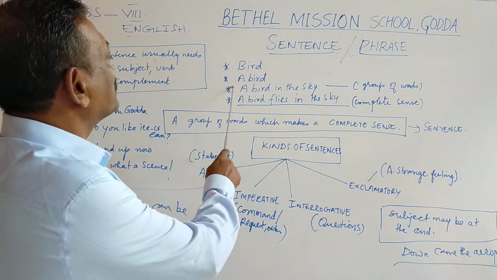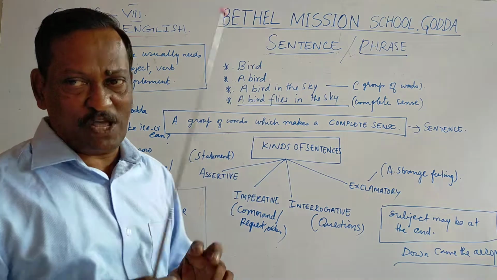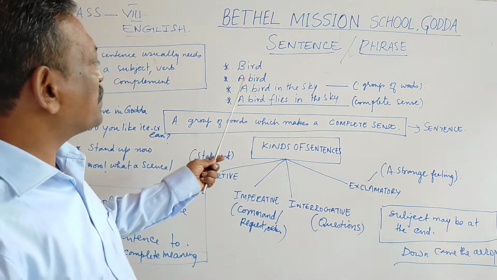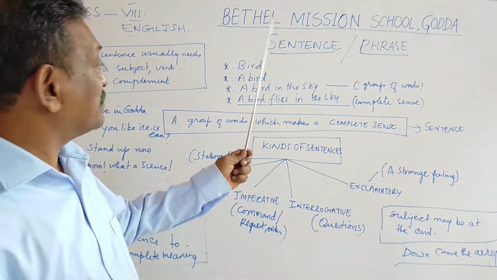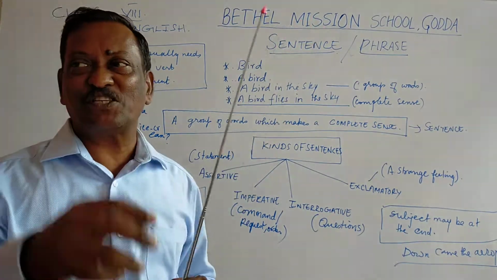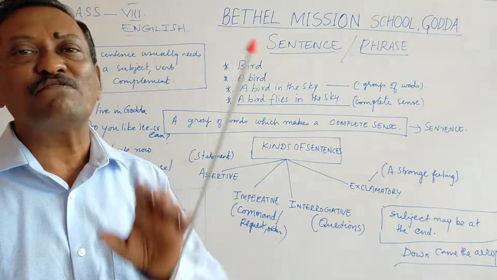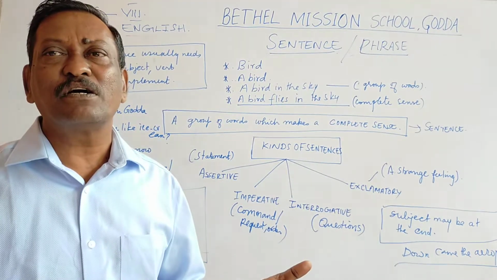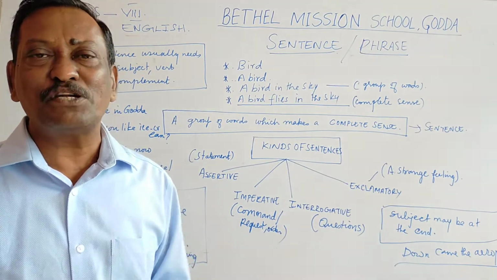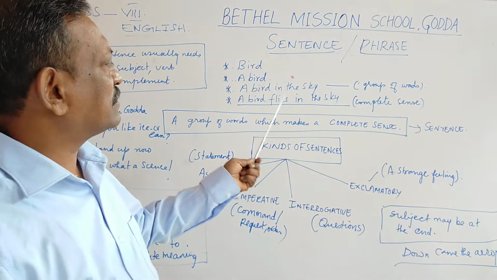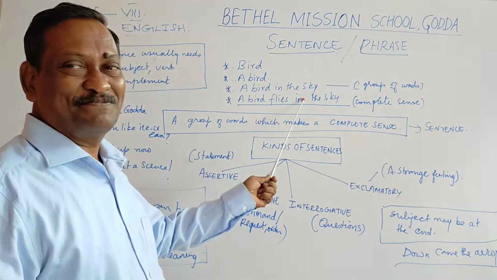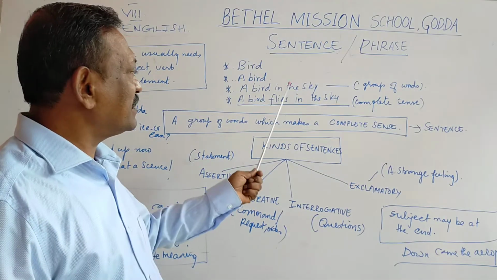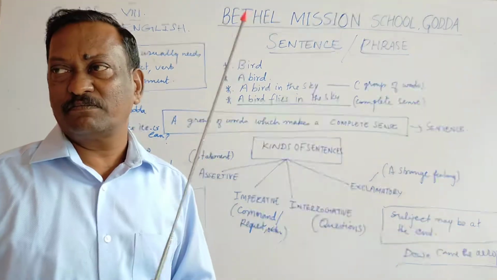Look at the next one, a bird. There are two words here, one article and a word, a bird. But even this has no meaning. It doesn't give you a complete meaning. What exactly is that bird doing? Any extra information? Nothing.